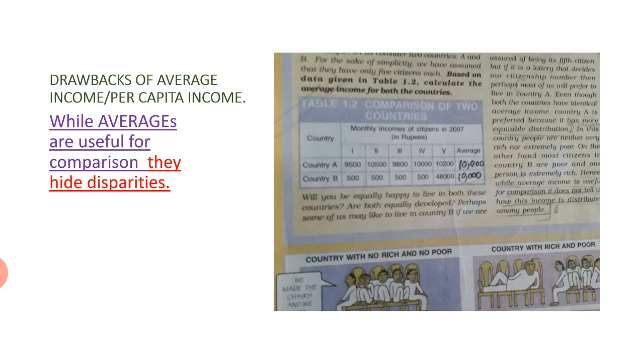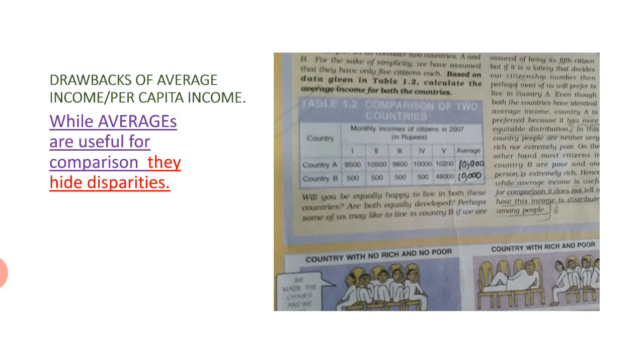Similarly, in order to find the per capita income of country B, we add up the income of all 5 citizens. The first citizen living in country B, and the second, the third, even the fourth earn a sum of 500 rupees, and only the fifth earns a sum of 48,000 rupees. So we add up all the income of the 5 citizens and divide it by 5. Again, the per capita income of country B comes out to be 10,000 rupees.